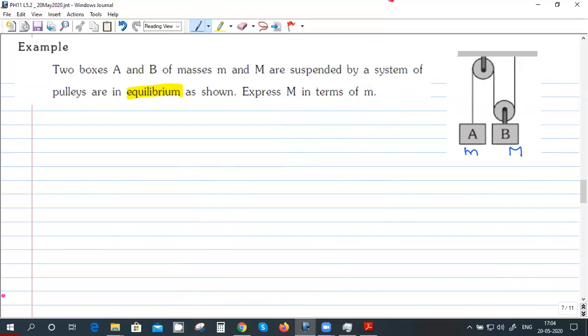Bhavya? Yes, sir. I'm thinking. Free body diagram. Yeah, I'm drawing. Yeah, draw the free body diagram of A and B and then solve it.